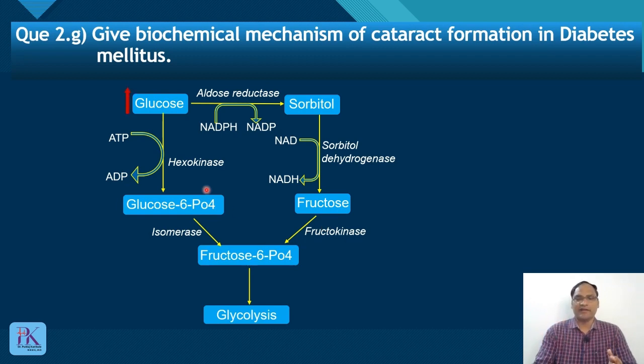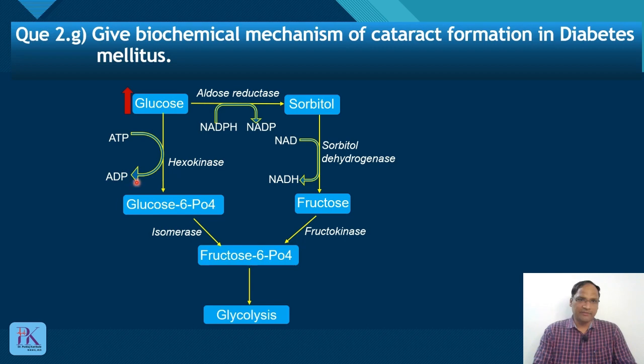In diabetes mellitus, the glucose concentration is tremendously increased. Normally glucose is converted to glucose 6-phosphate, so increased glucose means increased glucose 6-phosphate. But glucose 6-phosphate is an inhibitor of hexokinase.